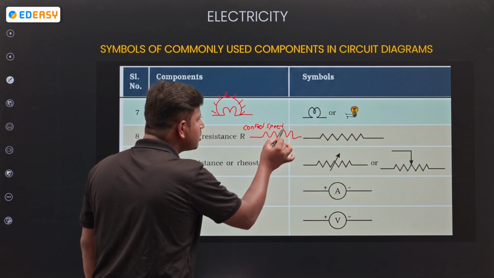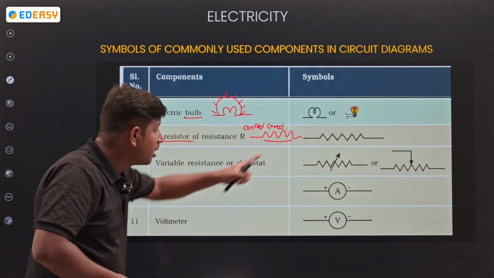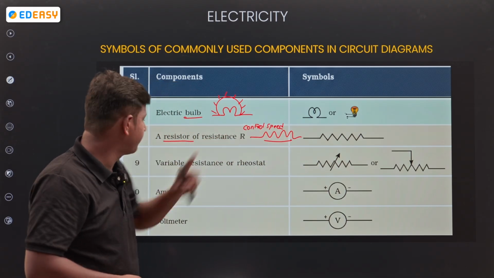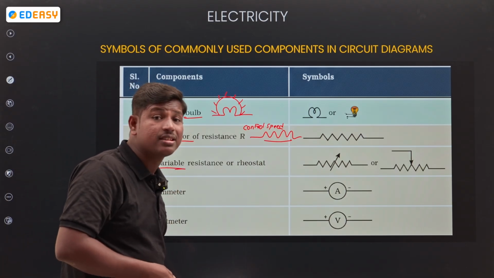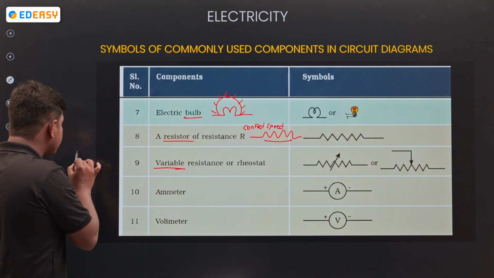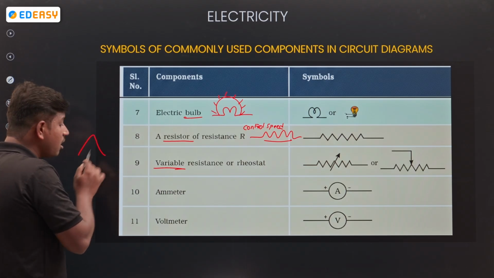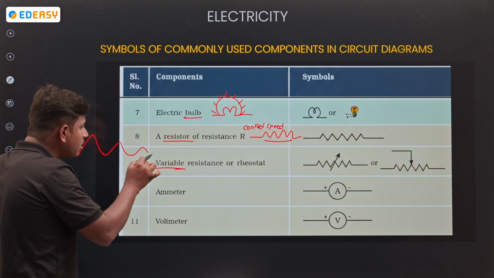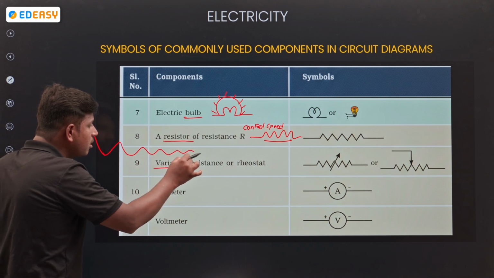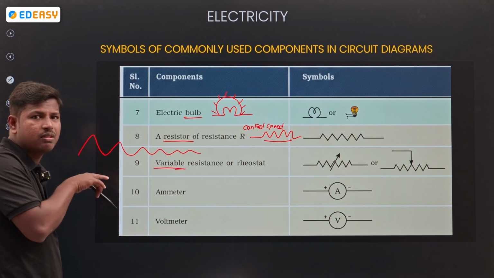Control the speed. So this is the symbol. Here the resistor symbol is also the same. Next, variable resistance. Variable resistance. So if you go on a road also, sometimes I speak, speed breakers will be like this. Like this only, sometimes speed breakers will be.